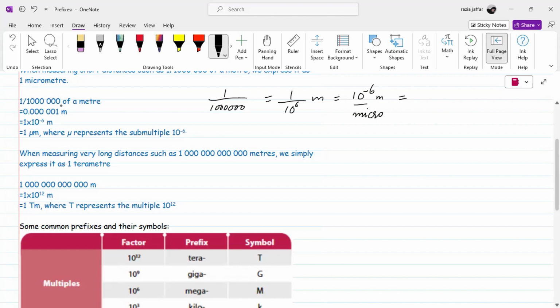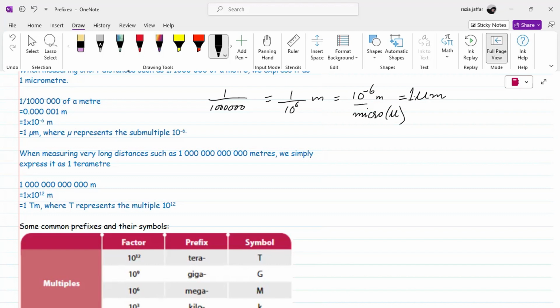It represents micrometer. The symbol for micro is mu. In place of 10 power minus 6, we write micro. So it becomes 1 micrometer. This is how we represent it in the form of a prefix.